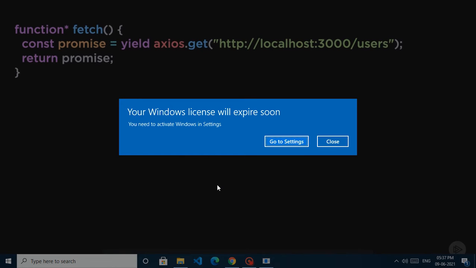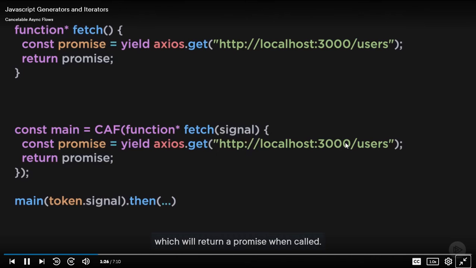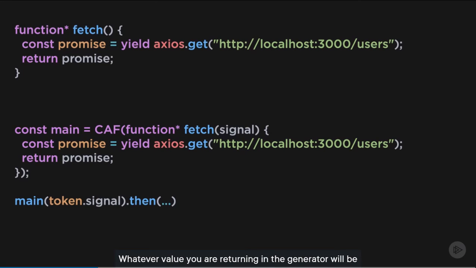CAF works by wrapping a generator function in a CAF function, which will return a promise when called. Whatever value you're returning in the generator will be the value the promise will resolve with. So you'll need to return something in the generator.